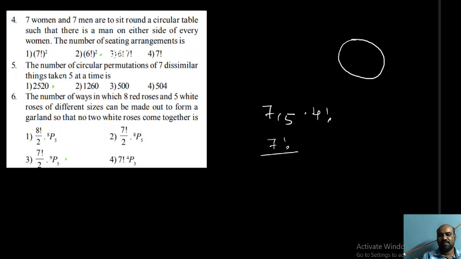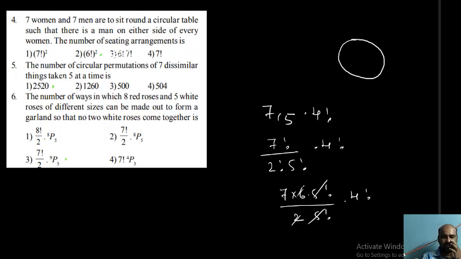7 factorial by (7 minus 5) factorial, that is 2 factorial, into 5 factorial into 4 factorial. This is 7 into 6 into 5 factorial by 2 into 5 factorial into 4 factorial. 5 factorial, 5 factorial get cancelled. 2 ones are 2, 3 sevens are 21, into 24. What will we get? That is the answer. I think you will get 504. So 504 is the answer for the problem.